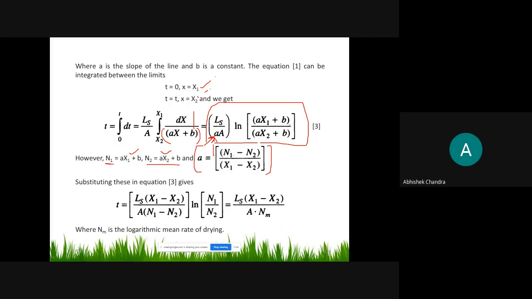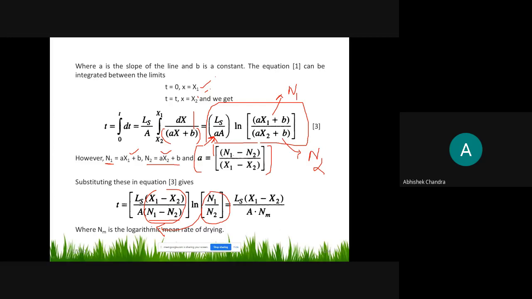Now what is this? This is ax1 plus b, which we have considered as n1, and this you can write as n2. They have put this value in place of a, and in place of this put n1 and n2. Now in the denominator they have written n1 minus n2, because this term will come, take the reciprocal of ln, that is, in the denominator of n1 minus n2 you can take the term ln n1 upon n2.